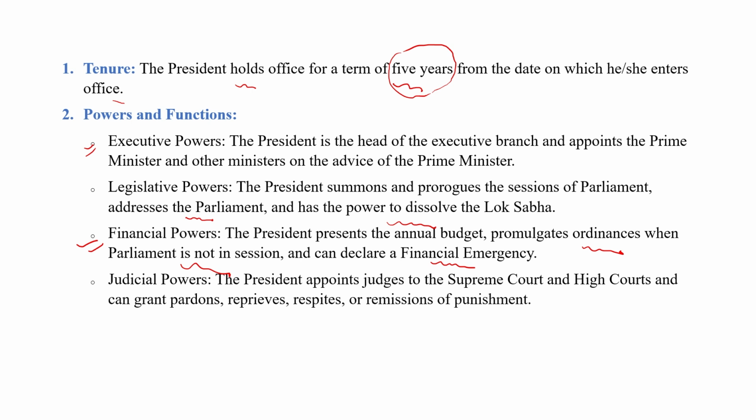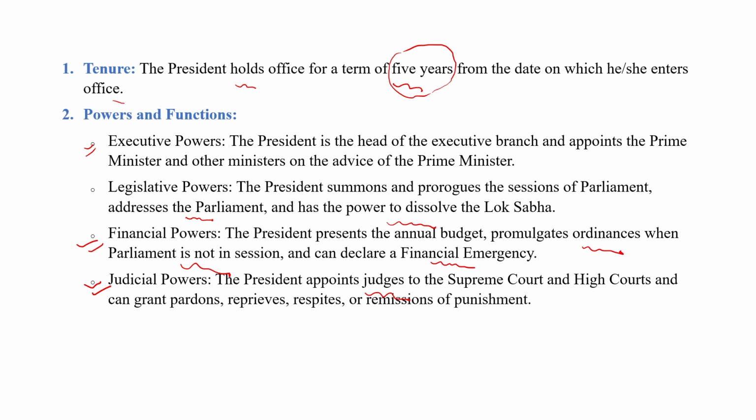Okay, what are the judicial powers of a President? He can appoint the judges of the Supreme Court and High Court, and the Chief Justice of India and Chief Justice of High Court. All Supreme Court judges and all High Court judges are appointed by the President only.